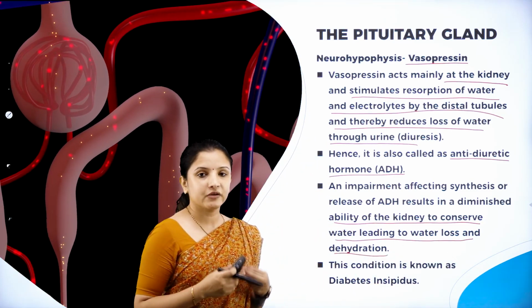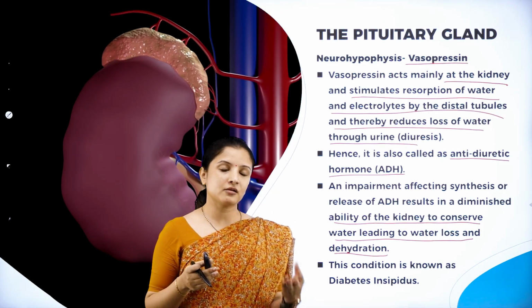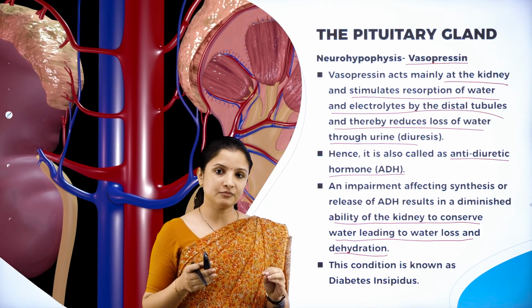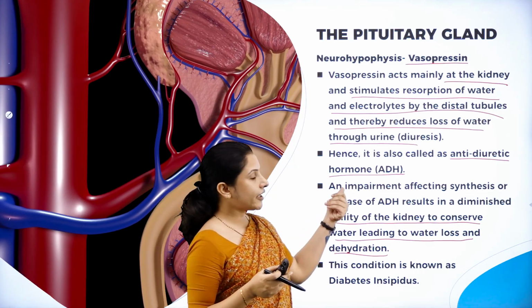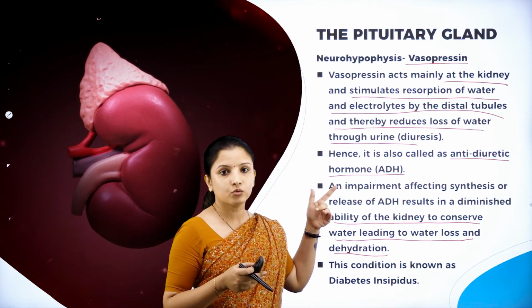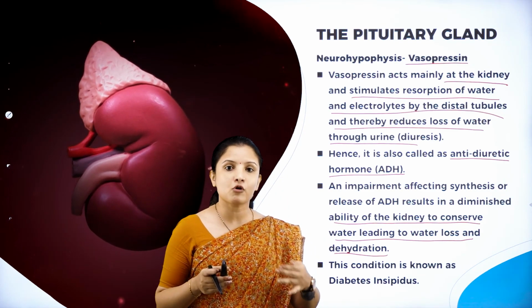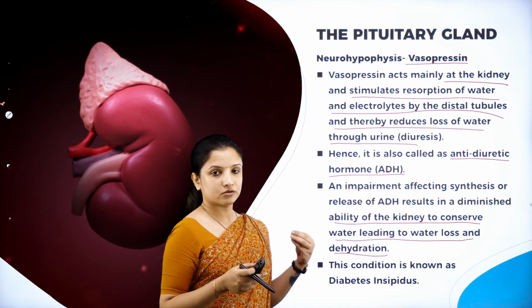That is why, to prevent dehydration of the body, this is important. When we urinate, water comes out along with it, but in very small quantity. But sometimes, if the antidiuretic hormone vasopressin is not working properly, the kidneys will start eliminating excess water along with urine. This may lead to dehydration and all sorts of other problems.